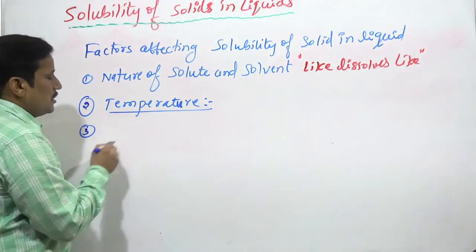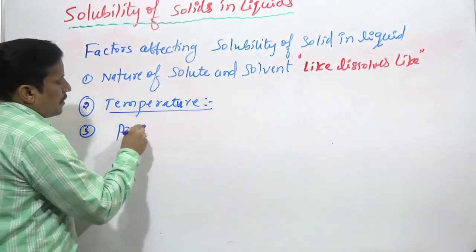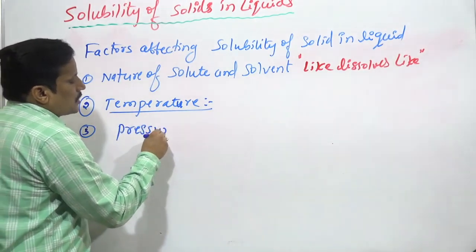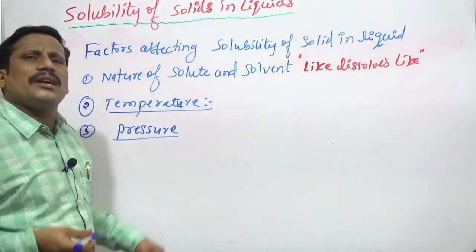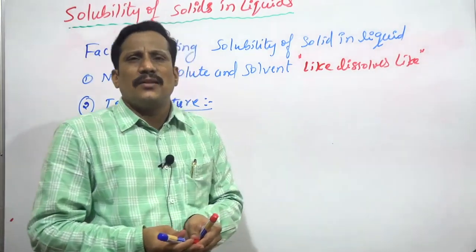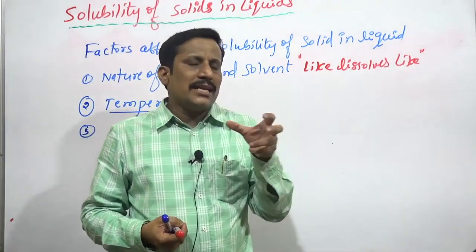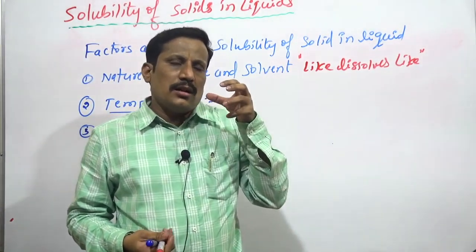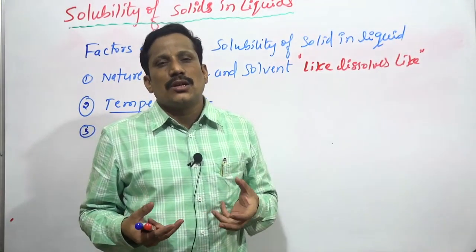Third one is pressure. Pressure is not affecting much, no considerable effect, because solids and liquids are incompressible in nature.